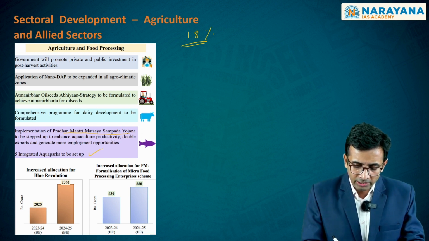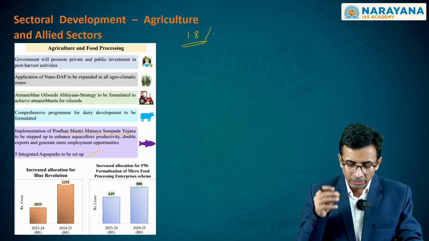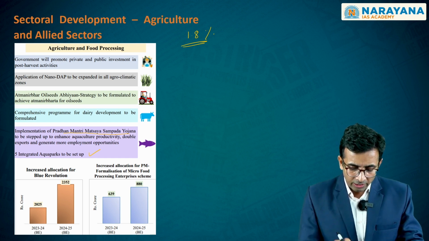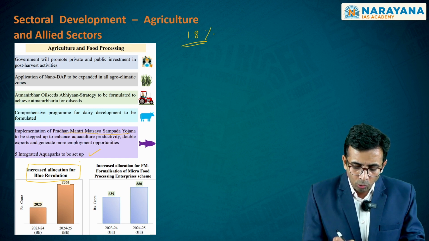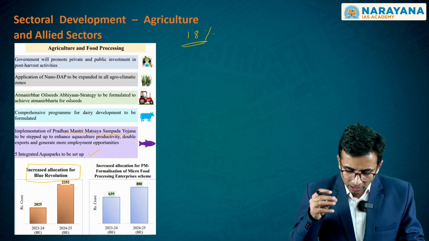As you can clearly see, it is planning to set up 5 different aqua parks within the territory of India. On the other hand, in order to implement what is referred to as the Blue Revolution, the allocation has been increased in this particular budget.